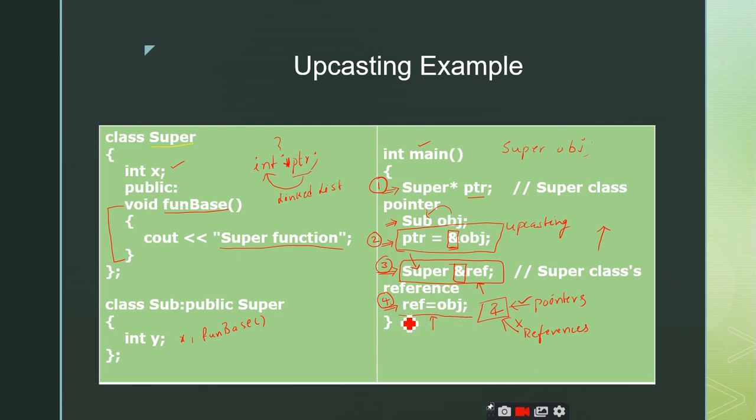And one more important point you have to observe here is what you are doing. You are assigning the object to the reference of the superclass, where the object is of the subclass. So you are assigning the object of the subclass to the reference of the superclass. Is it not upcasting, what we discussed in the earlier slide? Yes, sir.